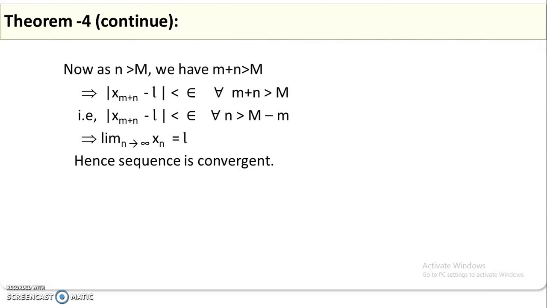Again it leads to the definition of a convergent sequence, so the modulus of xm plus n minus L should be less than epsilon.